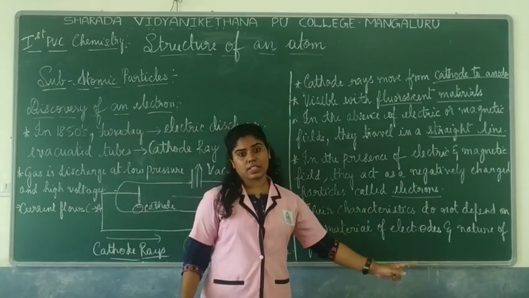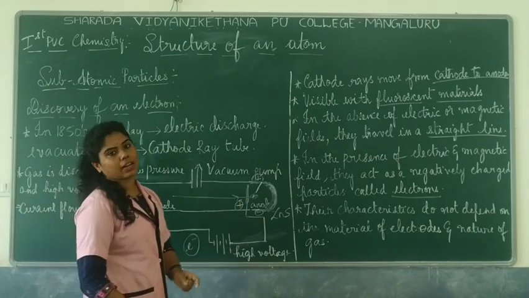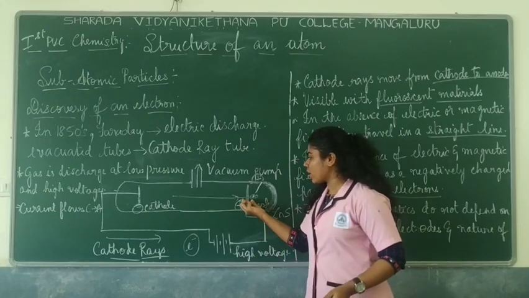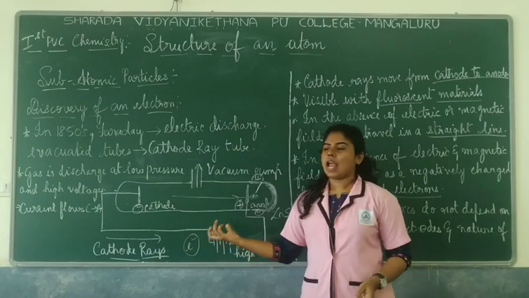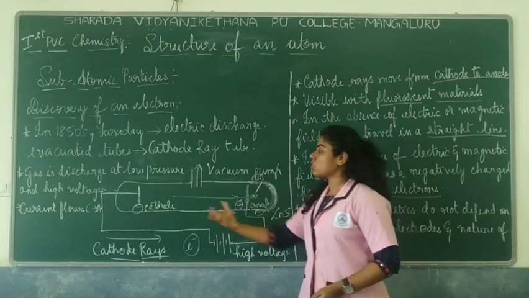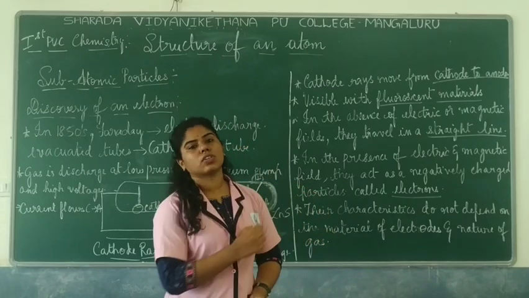And their characteristics, their properties, do not depend on the material of the electrodes or the nature of the gas. It doesn't depend on what electrodes you take, and it doesn't depend on the nature of the gas.